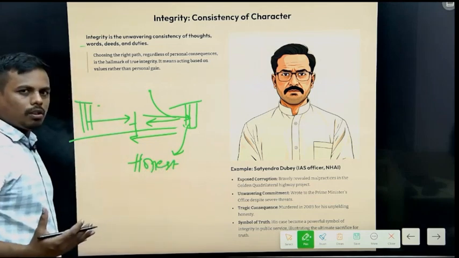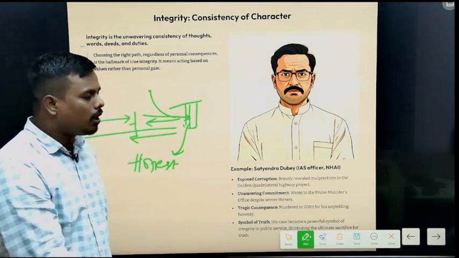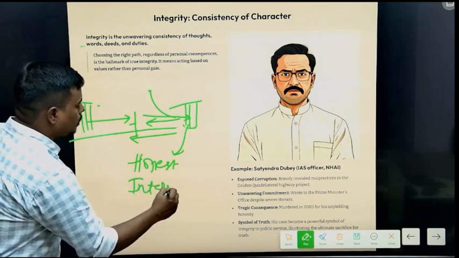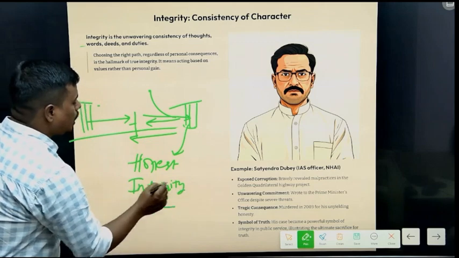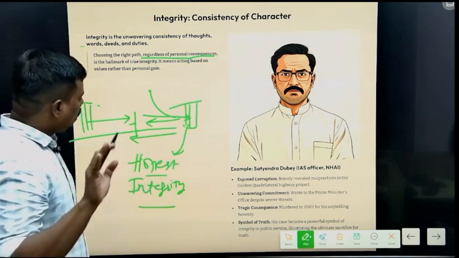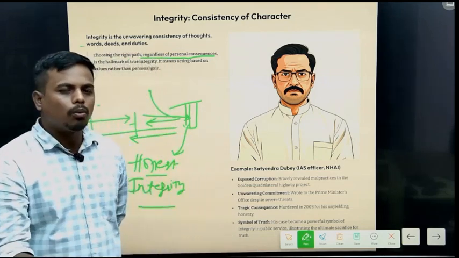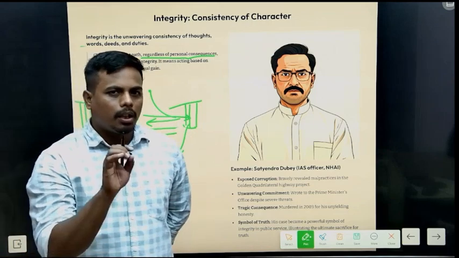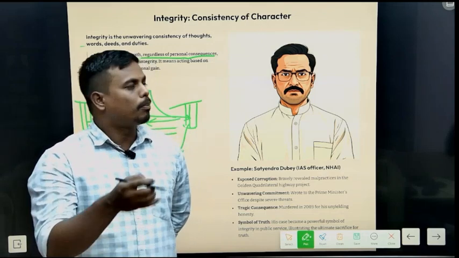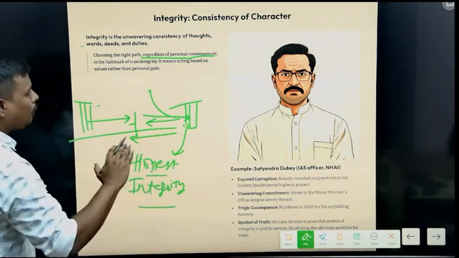And if he hears the voice of his inner conscience and thinks, no, let him complete the run because he deserves that run, then he will be the man of integrity, because he heard his inner conscience regardless of the personal consequences. After the match he will be scolded by his teammates, and they will ask why he did so. He will say that he followed the spirit of the game, not personal gain. So he is the man of integrity.